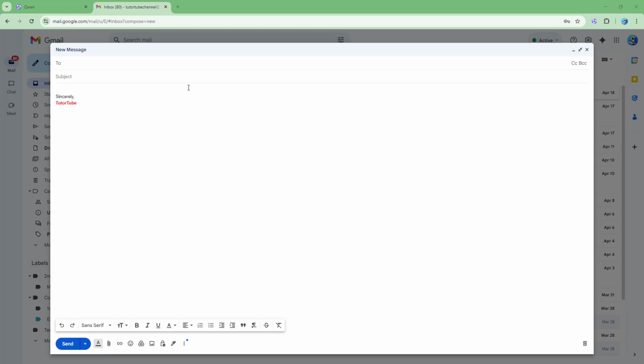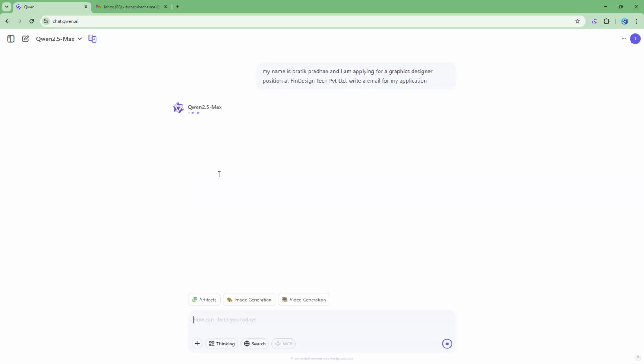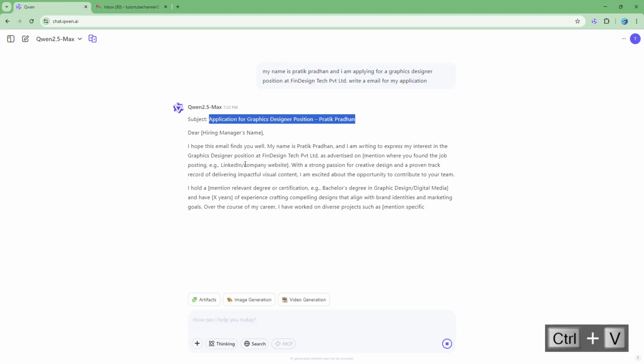If you're confused about writing emails, then you can utilize this tool for that as well. So let's say, for example, I'm simply going to say, my name is Pratik Pradhan, and I am applying for a graphic designer position at Qwen Design Tech Private Limited. Write an email for my application. So if I were to press enter right here, then it'll simply say subject right here. So now I can simply copy it and then paste it out right here, just like this.